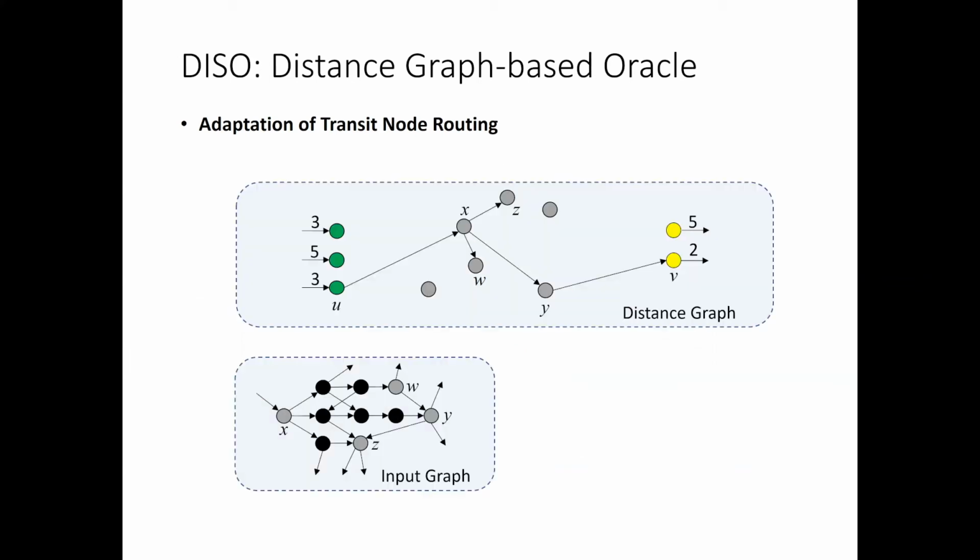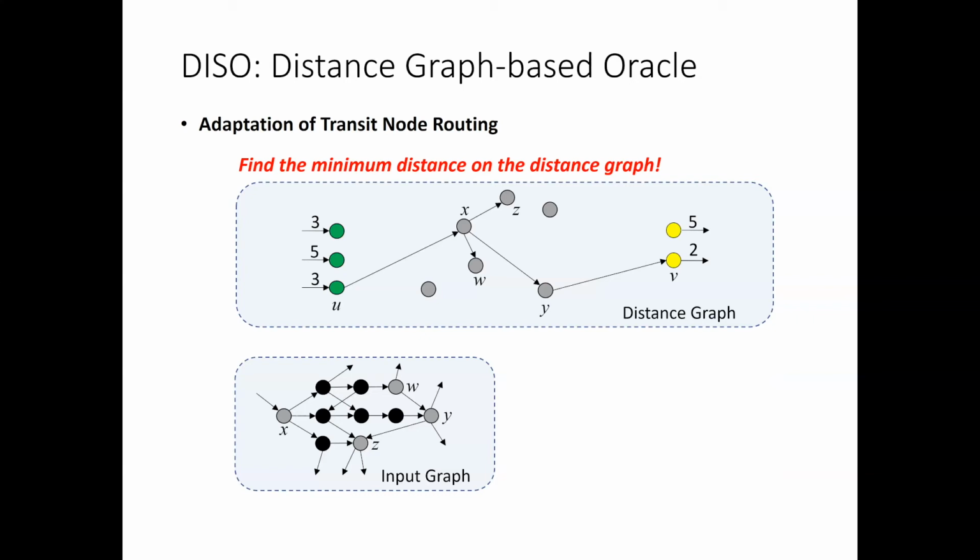In this figure, the green nodes are access nodes from S, the yellow nodes are access nodes to T. Since we know the distances from S to its access nodes, and the distances from T's access nodes to T, we can compute the distance from S to T with this distance graph. The query algorithm of DISO is a Dijkstra-like algorithm, and it works based on this idea.